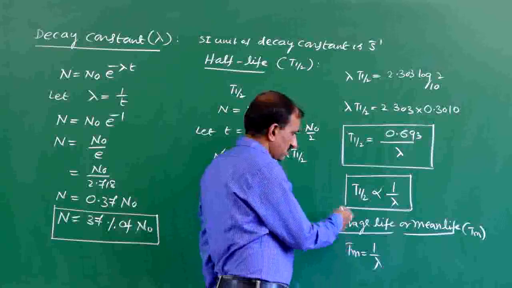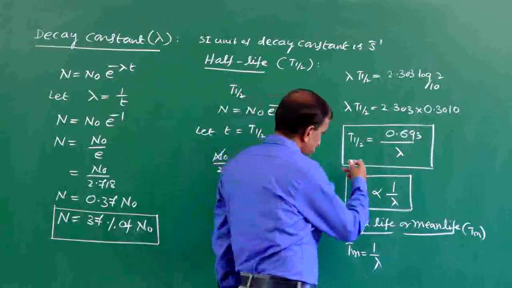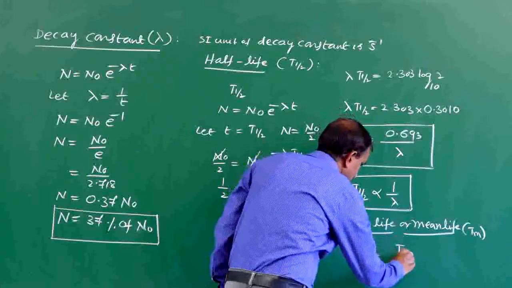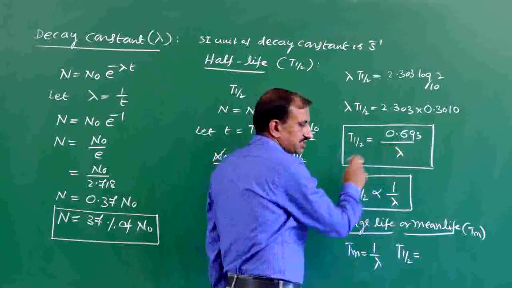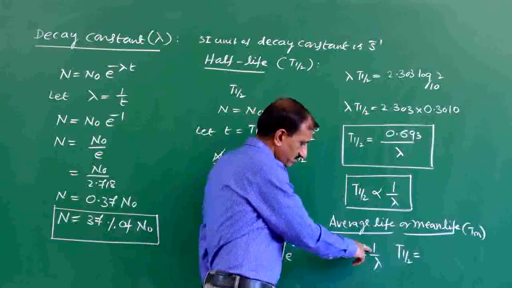Then what is the relation between half-life and mean life? See these two equations. T half-life is equal to 0.693 by lambda. T mean life equals 1 over lambda.